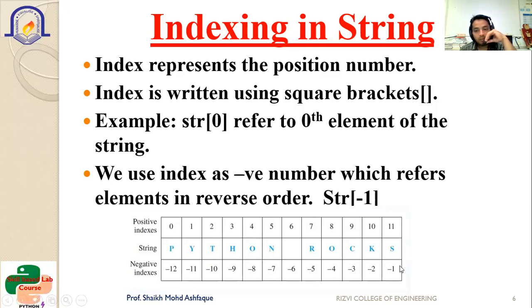Whenever you go for -1, it will give you the S. Whenever you go for -7, it will give you the N. Whenever you go for str of -12, it will print the P. So you can easily, without using anything else, if you are using negative indexing, print it in the reverse order. If you are going the positive way, you can print it in the positive order.